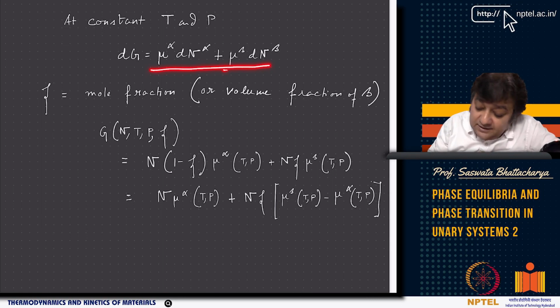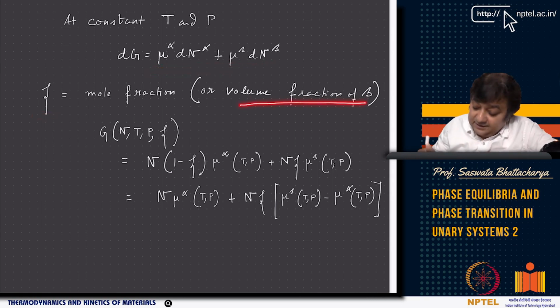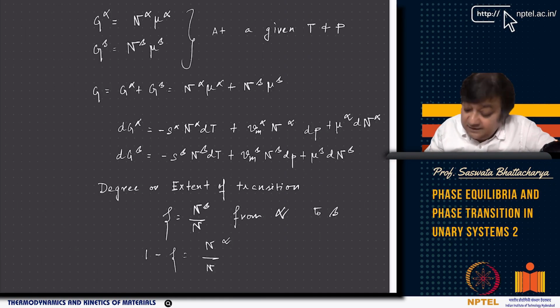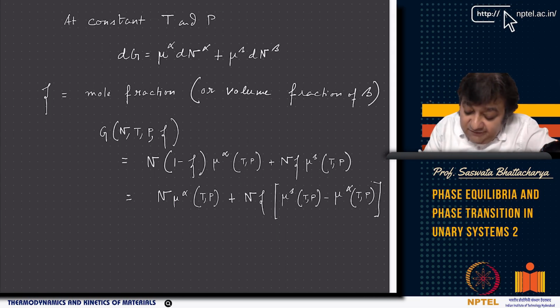Now, zeta is the mole fraction or volume fraction of beta, right? That's what we are saying. So zeta is the extent of transition, but zeta can also be defined as the mole fraction or volume fraction of beta. Now, if I express G of the mixture in terms of N, P, T and zeta, then I can write this as N alpha.